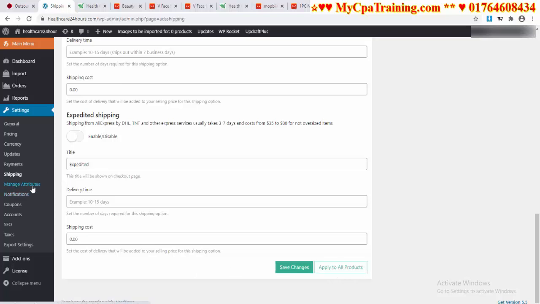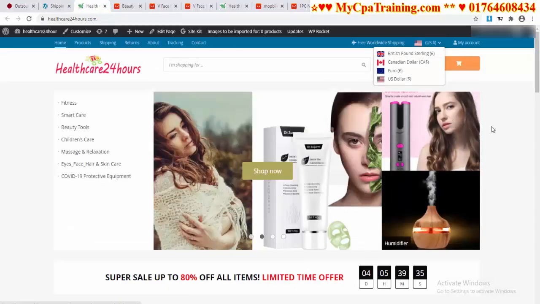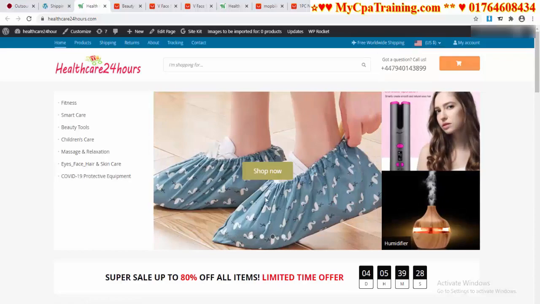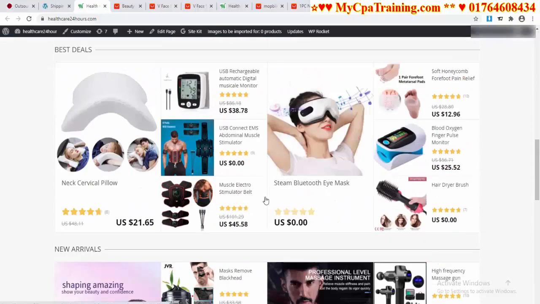You can do settings for manage attributes, notifications, coupons, you can make coupons for your customer. You can do account settings from here, you can do SEO settings from here, you can do taxes settings from here. Now I think you know how easily you can make a dropshipping website with the Ali Dropship plugin.